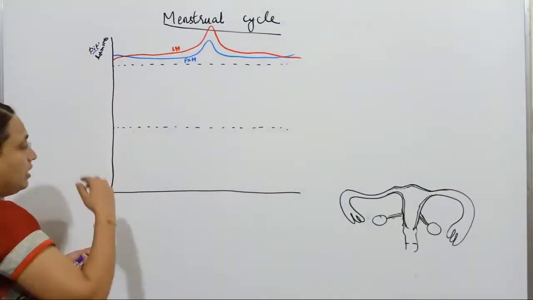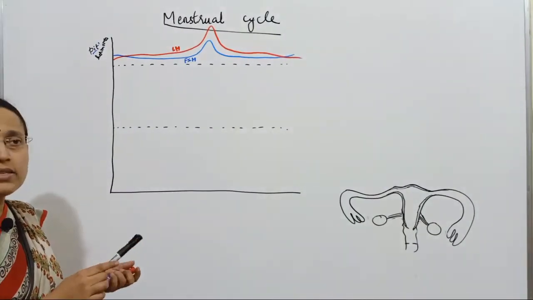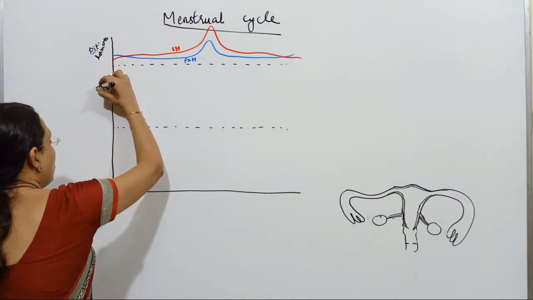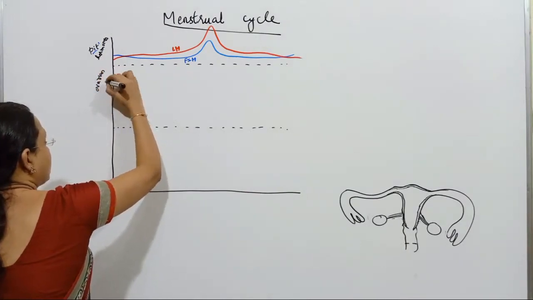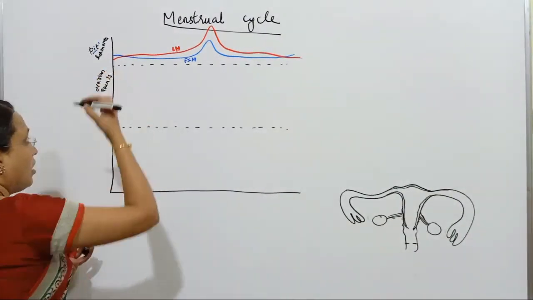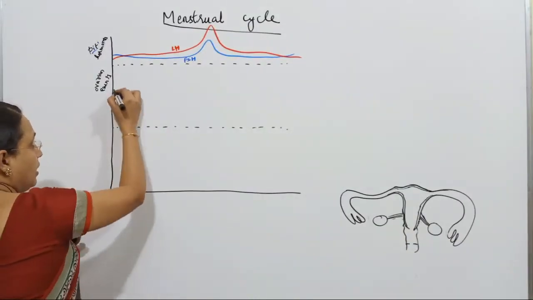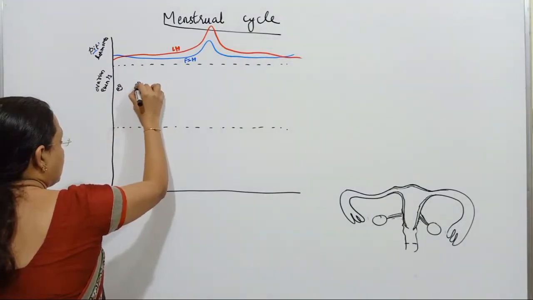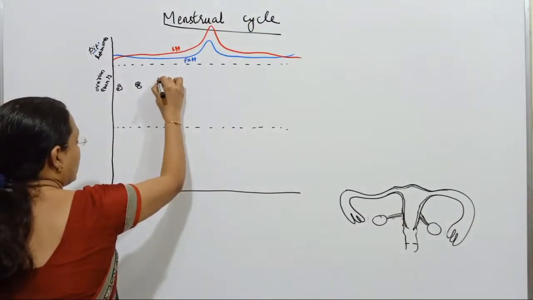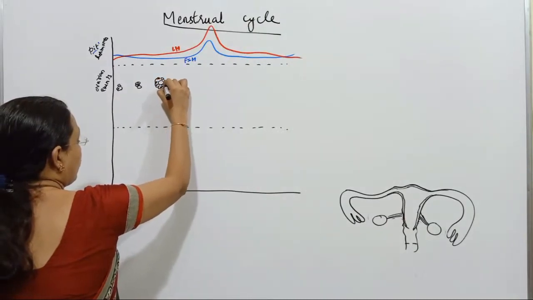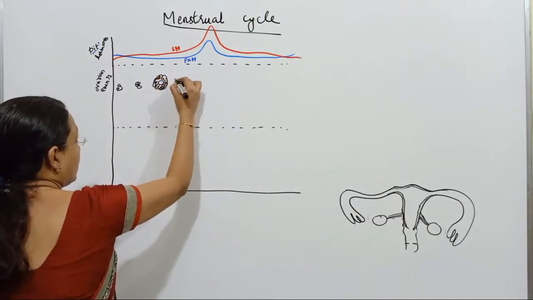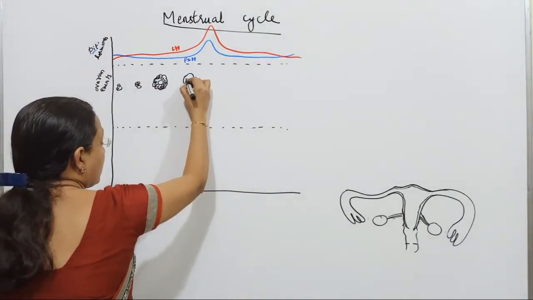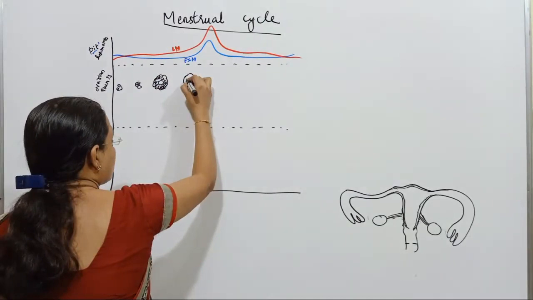And further, ovarian events will occur. Inside the ovary, all the changes occurring will be called ovarian events. Now, ovarian events: you know that first primary follicle, secondary follicle, tertiary follicle, and then finally the Graafian follicle is formed.